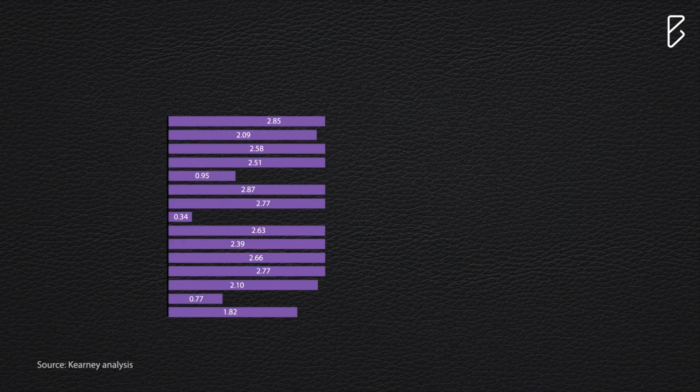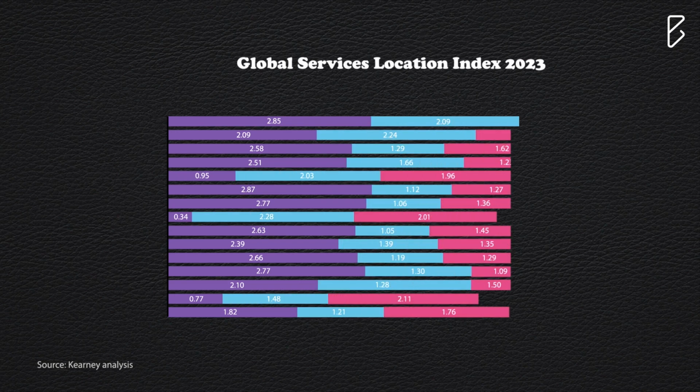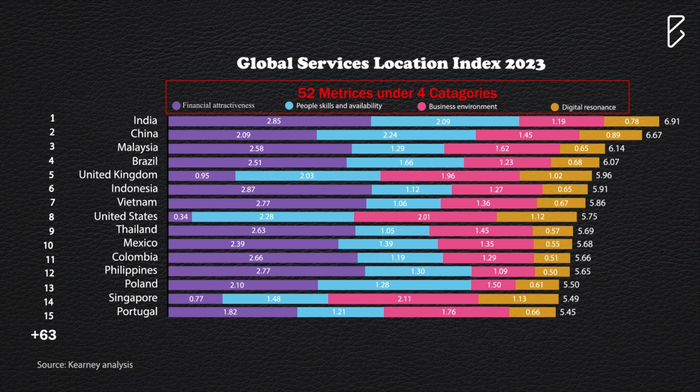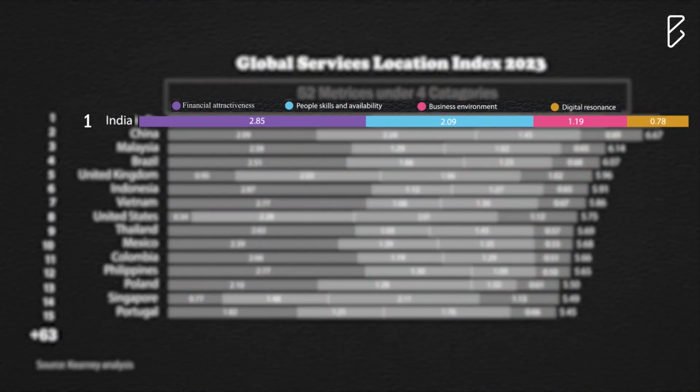Let me show you this graph. This is the Global Service Location Index that ranks 78 countries based on 52 metrics suitable for outsourcing. And as you can see in this graph, India has been ranked #1 destination for outsourcing services. And one of the key factors for this position is high skills.